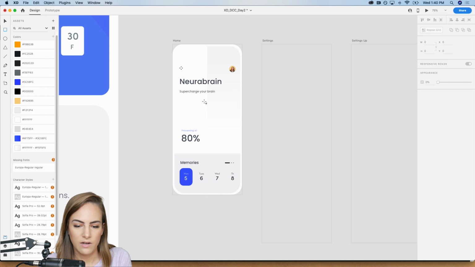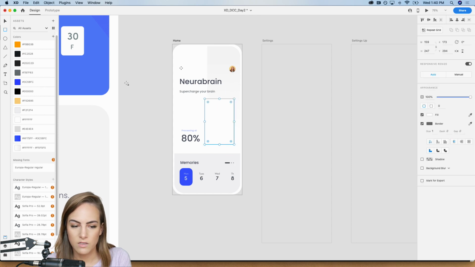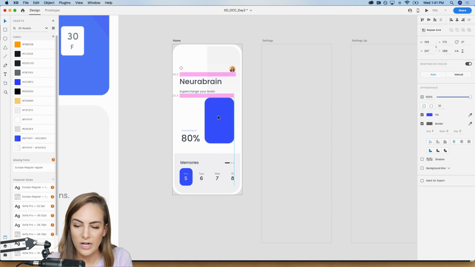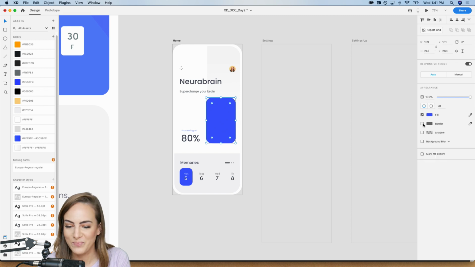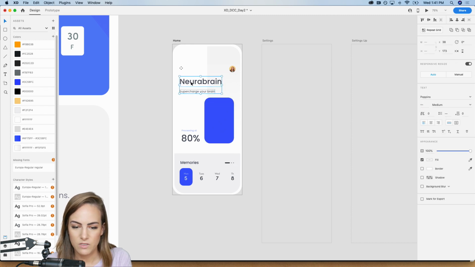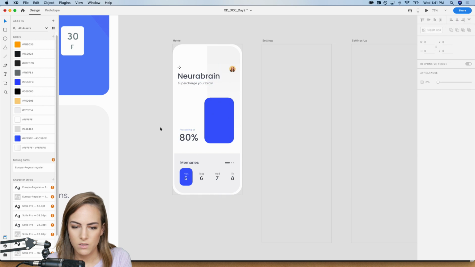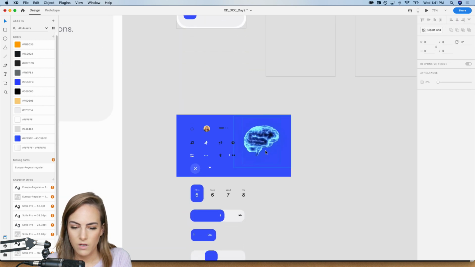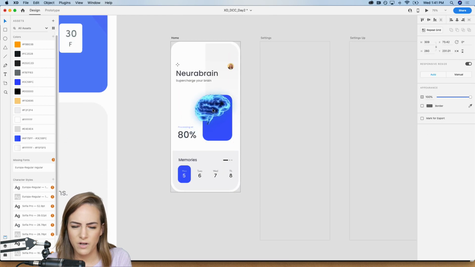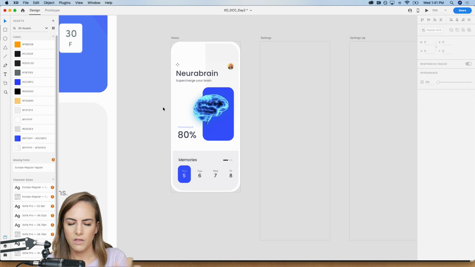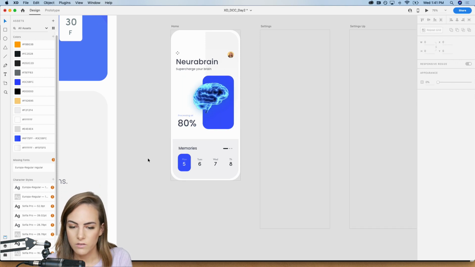And then I'm gonna add a blue box, and this will be the background for our brain. So we can check up on our brain, see what it's looking like, if you wanted to know. Okay, I'm gonna move these up a little actually, so we have a bit more room. Maybe all of these over a bit, okay. And then we can go ahead and add the brain. So this brain, I believe I just found on Adobe Stock, and then I adjusted the colors a little bit in Photoshop with some blending modes, took out the background and added a little drop shadow.